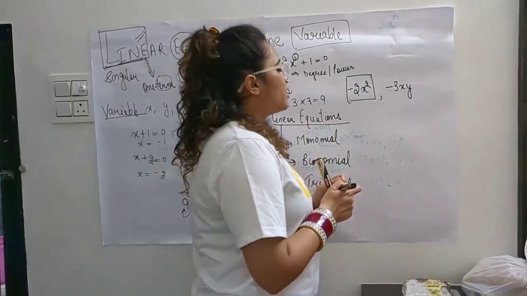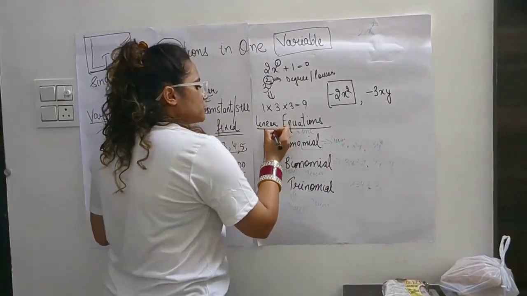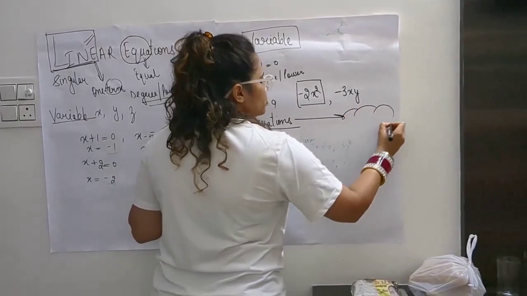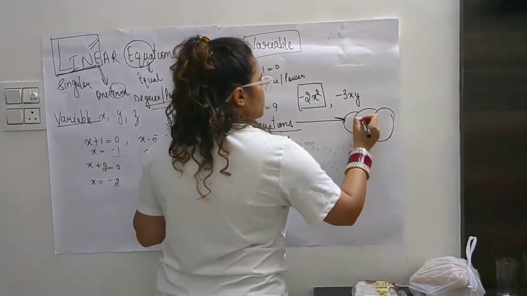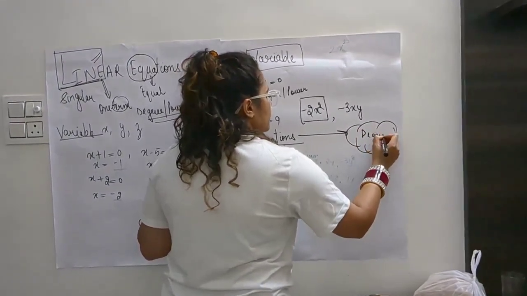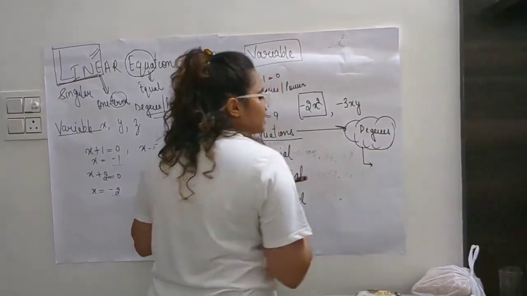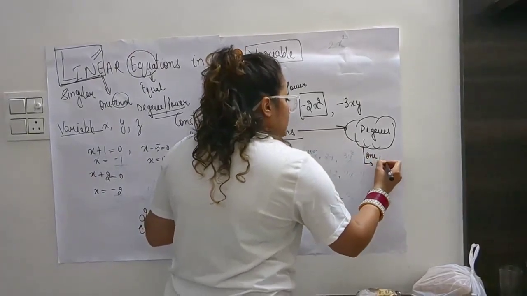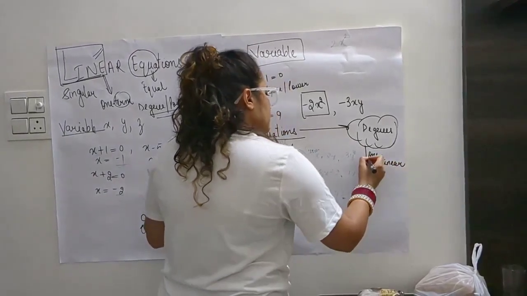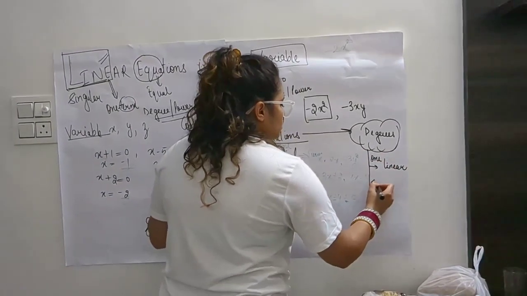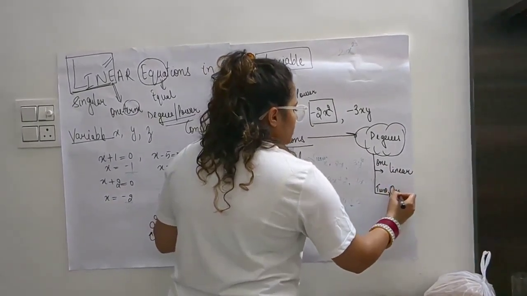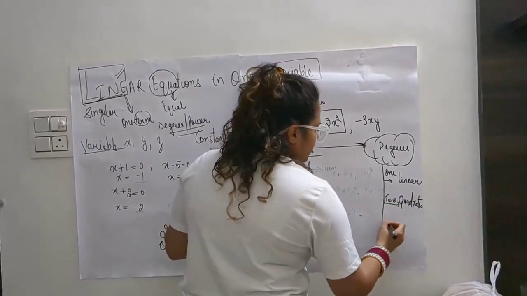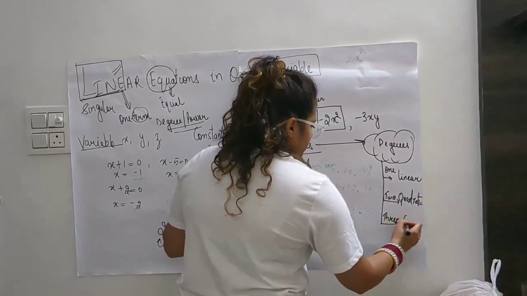Okay. So here one more thing is there. We judge the equation on the basis of terms, and here there is one more way to judge and to identify the equations, that is on the basis of degrees. Okay. So if the degree of equation or degree of variable is 1, then that particular equation is known as the linear equation. If degree of the variable is 2, that is known as a quadratic equation. That might come in your 9th grade. And if the degree is 3, that is known as the cubic equation.